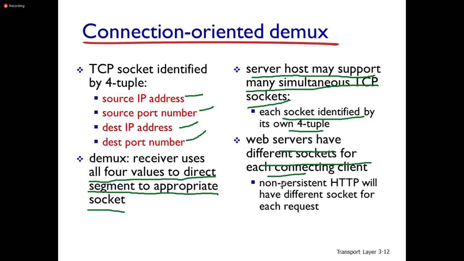Non-persistent HTTP will have a different socket for each request. If it is persistent, only one connection; if non-persistent, multiple connections for multiple objects. So here it is connection oriented. Each TCP socket is identified with four tuples: source IP address and source port number, destination IP address and destination port number.